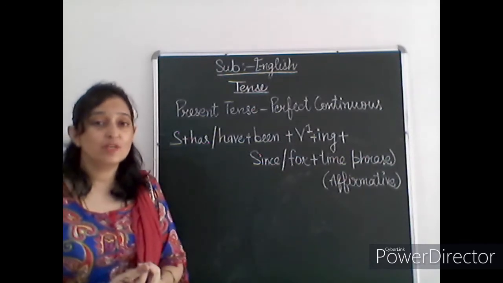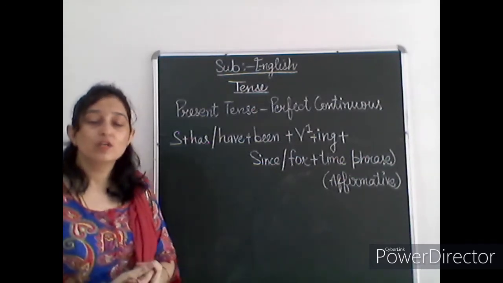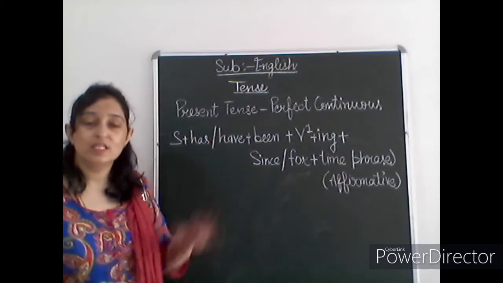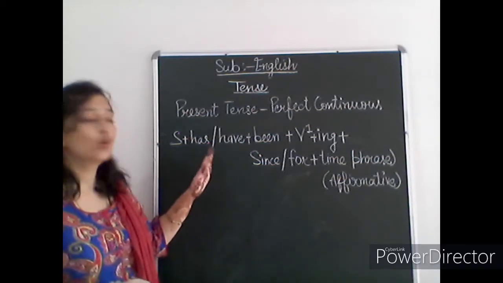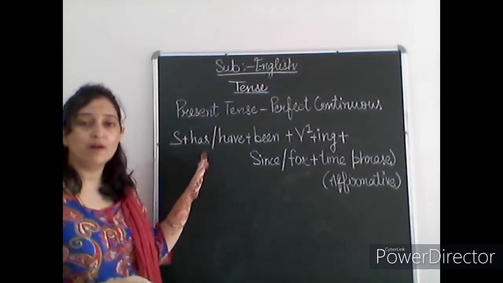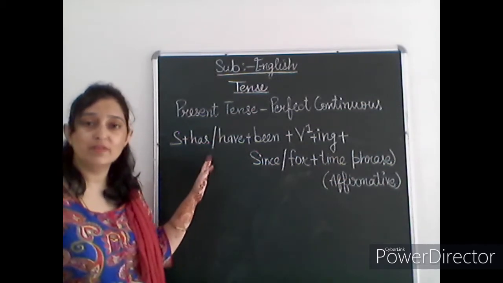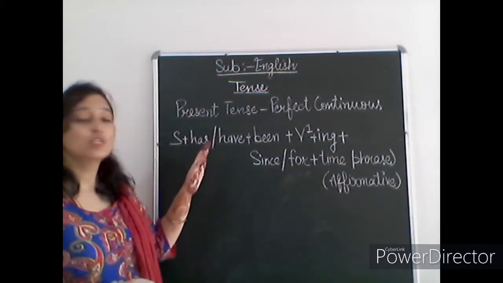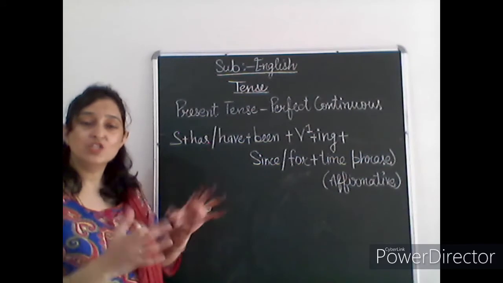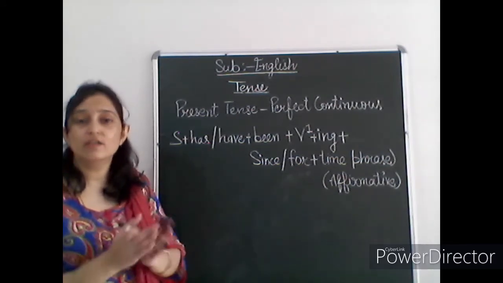It's has, have plus verb third form. So see, it's really simple. This last type of tense, present perfect continuous, is the mixture of our second and third one, we can say.